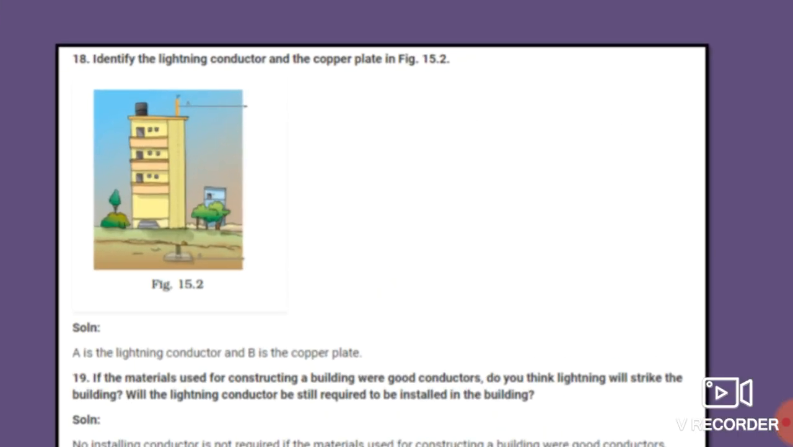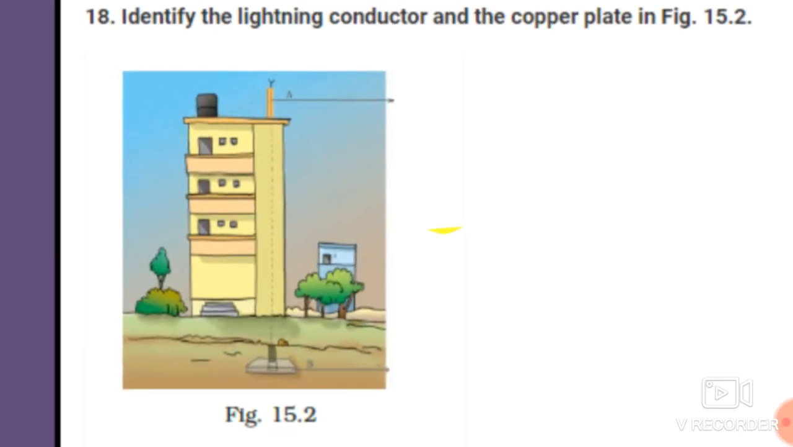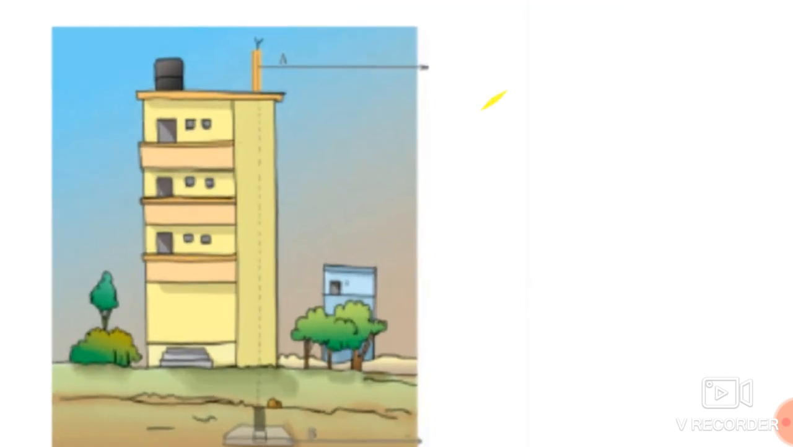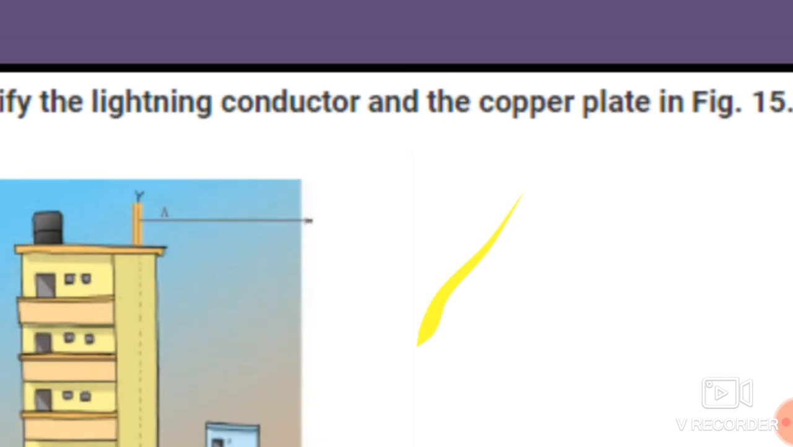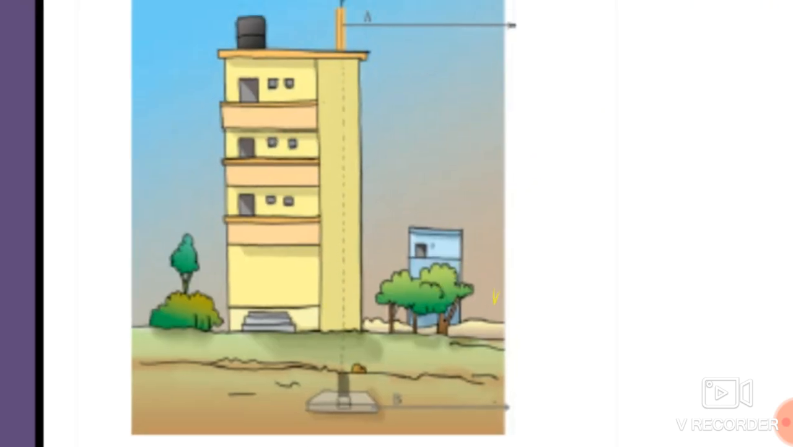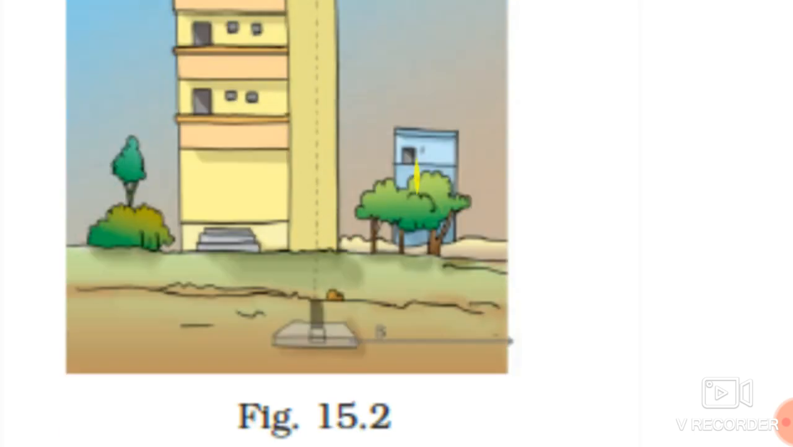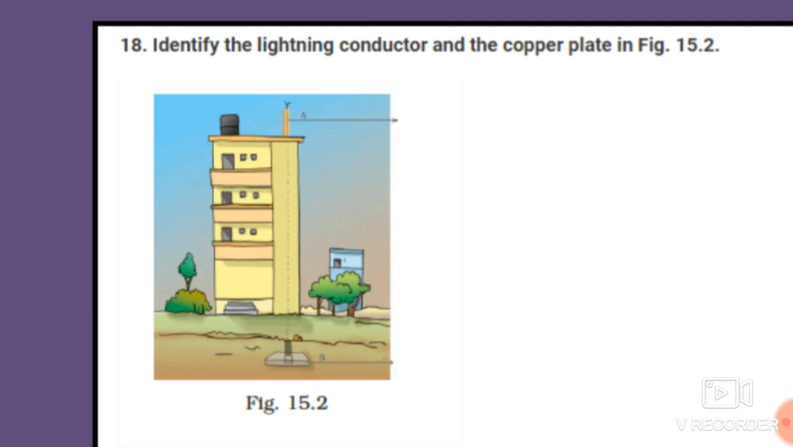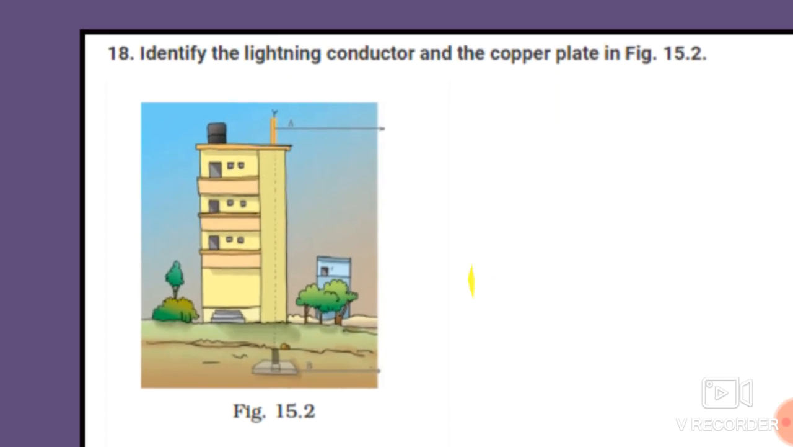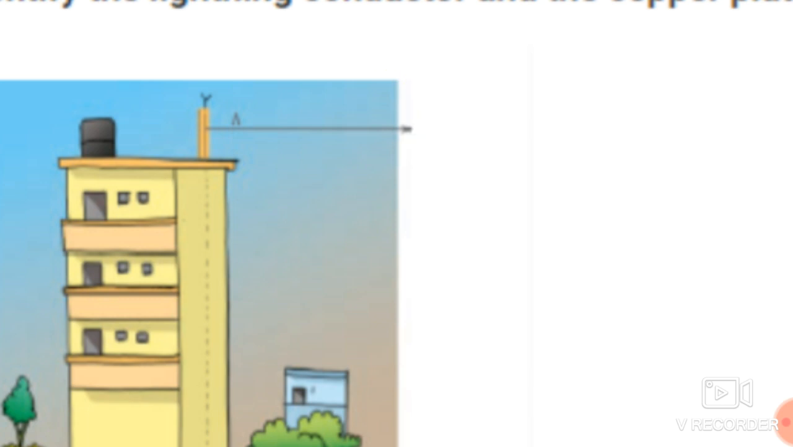Next, identify the lightning conductor and the copper plate. This is a building which has a lightning conductor. You have to identify where the lightning conductor is and where the copper plate is. This one is point A and this one is point B. So you have to give the answer. Where is the conductor, students?